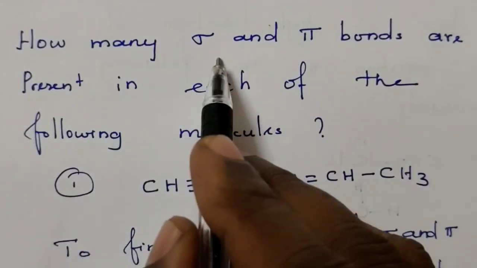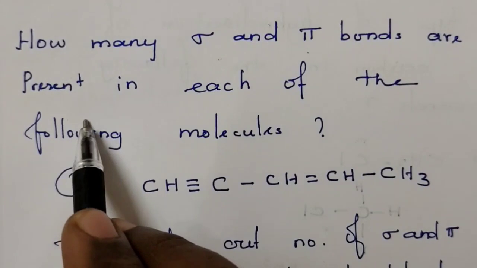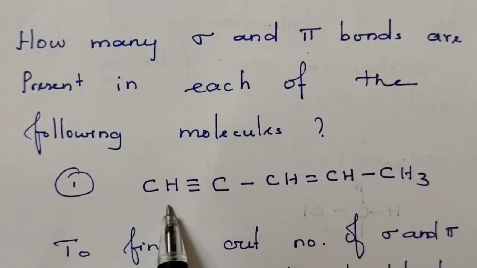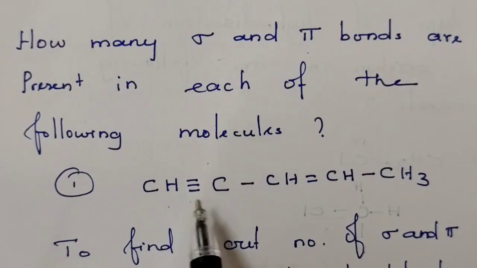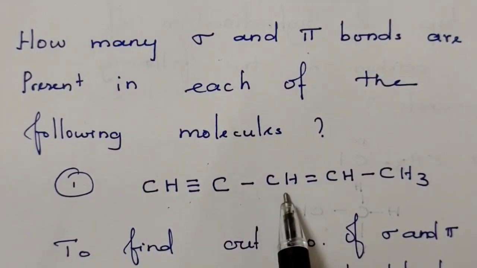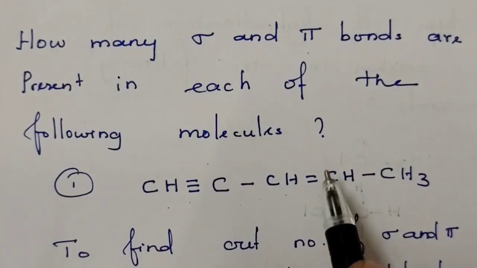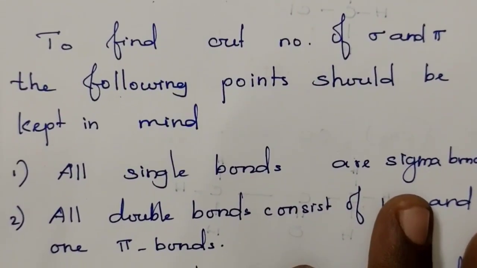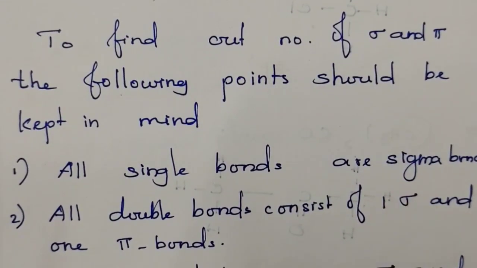How many sigma and pi bonds are present in each of the following molecules? One molecule is given: CH triple bond C, single bond CH, double bond CH CH3. We have to find out how many sigma and pi bonds are present in this molecule. For calculating the pi and sigma bonds, we have to keep the following points in mind.